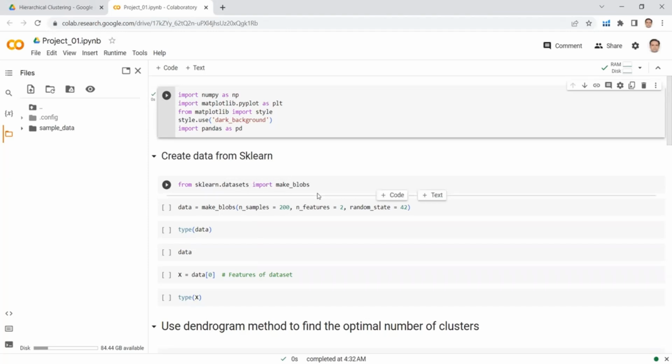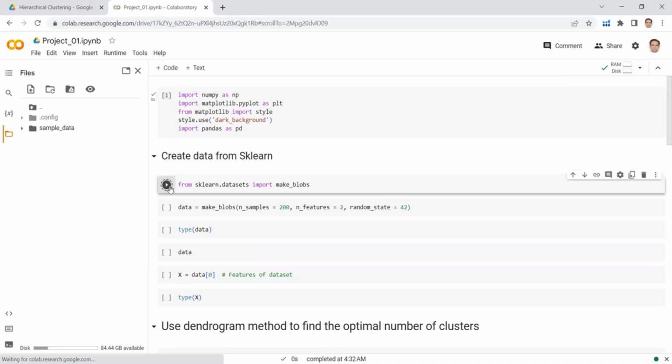We use the make_blobs function in order to generate the data. Here I am importing make_blobs from sklearn.datasets. The input parameters to this function are the number of samples, number of features, and random state. I am generating 200 samples with 2 features, and random state is equal to 42.